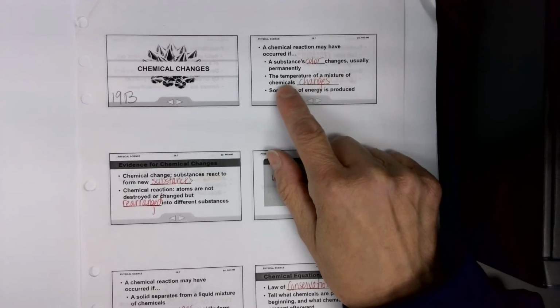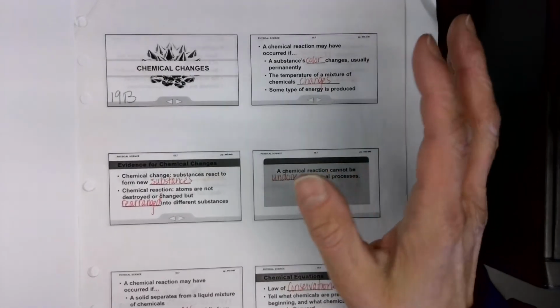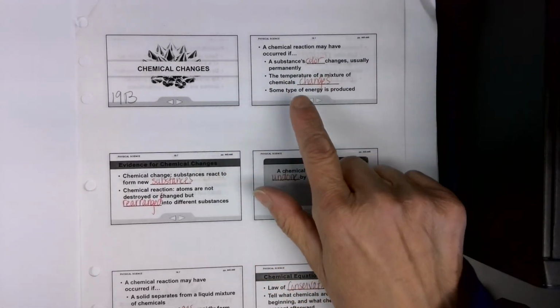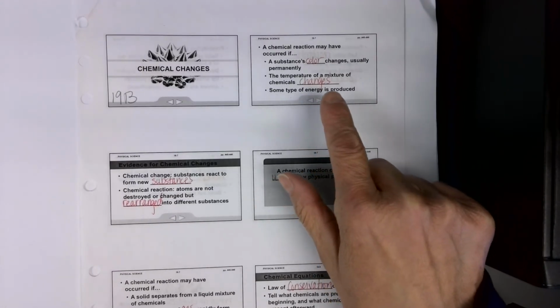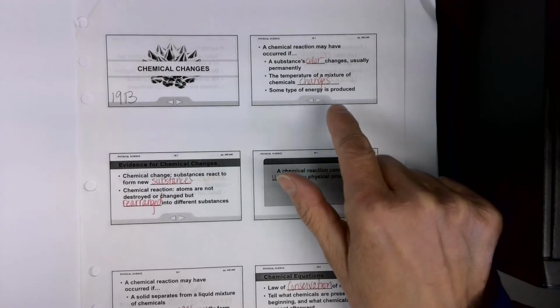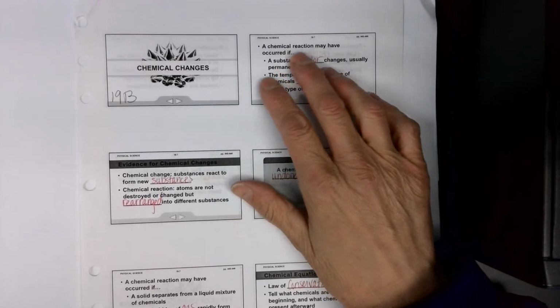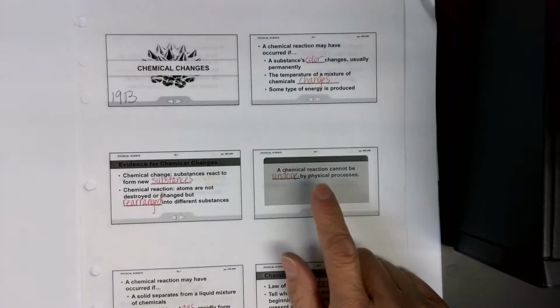The temperature of a mixture may change. You mix two ingredients together and they become hot, or they become cold, or some type of energy is produced. If you have a fire starting and you feel heat, that would be an example of a way that you might know a chemical reaction has occurred.